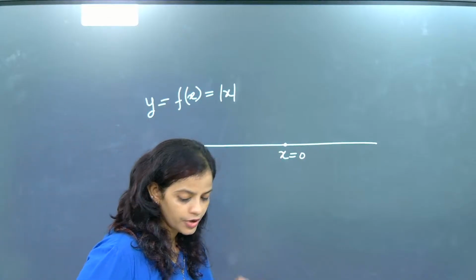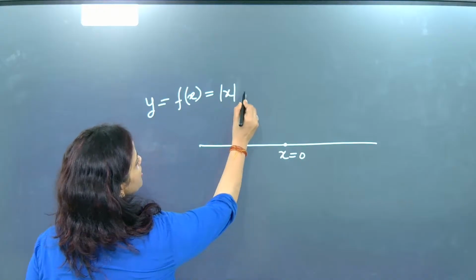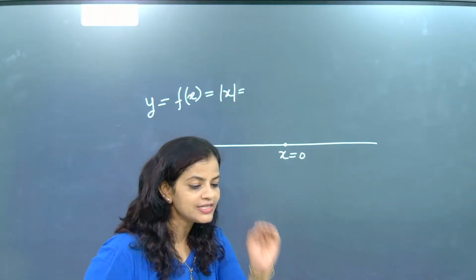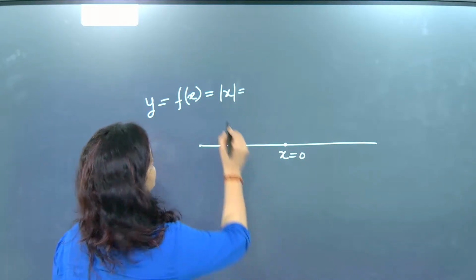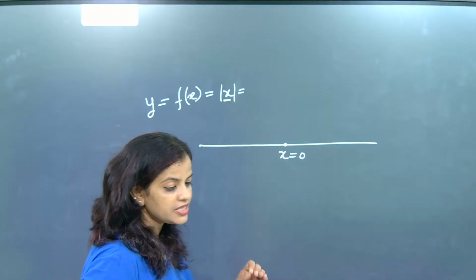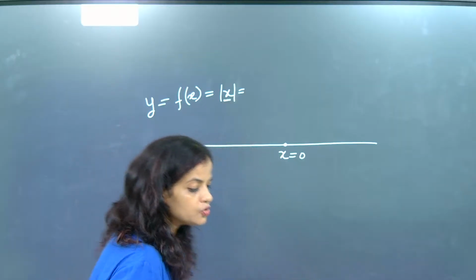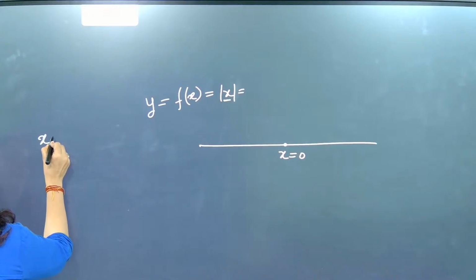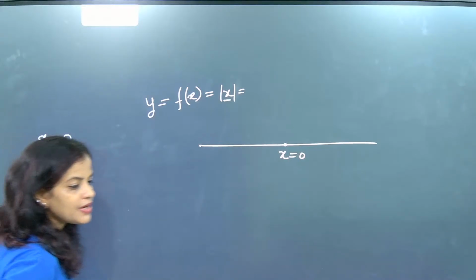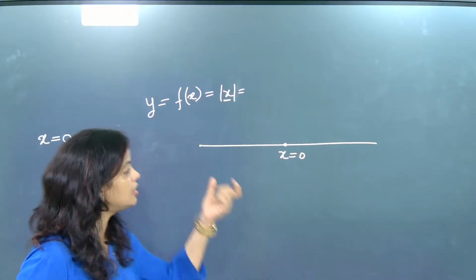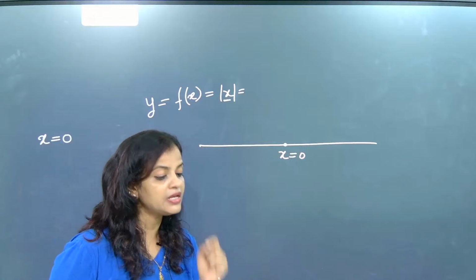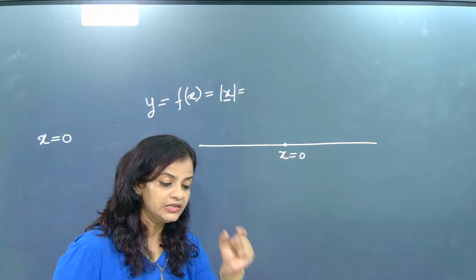Now first, modulus of x. What is inside the modulus, beta? Inside the modulus is x. Okay. So now we will make x equal to 0. Beta, whatever is inside the modulus part, we always make it equal to 0 to find the region.